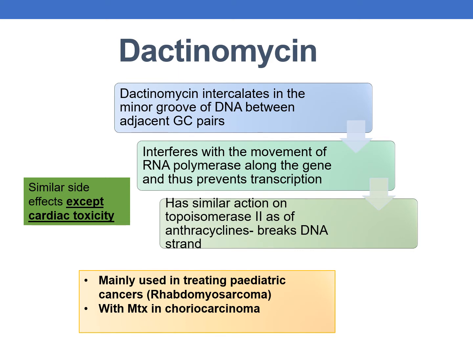The next antibiotic is dactinomycin. Dactinomycin intercalates into the minor groove of DNA between adjacent GC pairs. It interferes with the movement of RNA polymerase along the gene and thus prevents transcription, and has a similar action on topoisomerase 2 as that of the anthracyclines, by breaking the DNA strand. Dactinomycin has similar side effects except cardiac toxicity. It does not have cardiac toxicity.